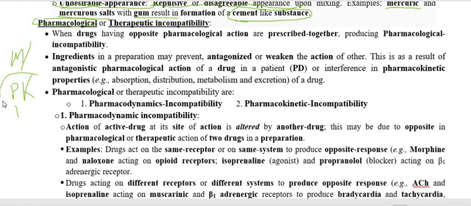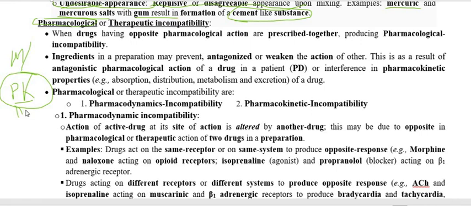Pharmacokinetic, as we know, means if we give two drugs, chemicals, or substances together, and the mixture changes the pharmacokinetic property, then this is called pharmacological or therapeutic incompatibility.